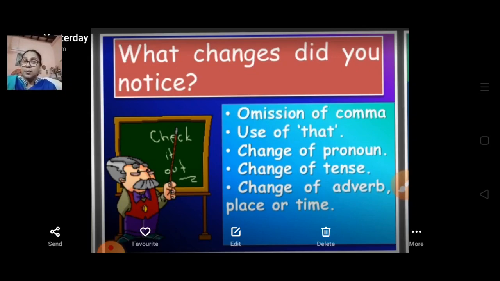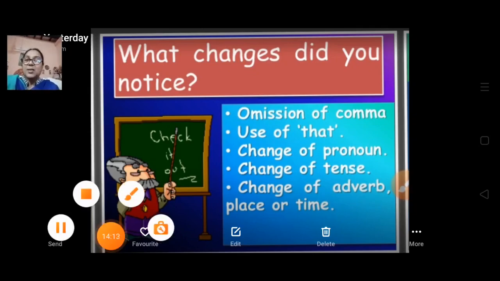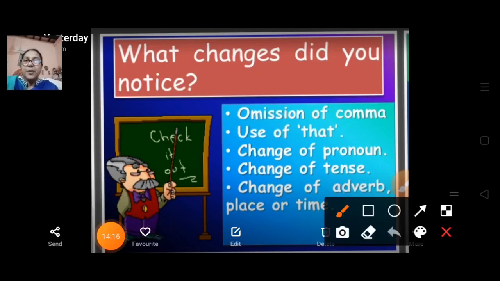Change of pronoun, we have noticed: I becomes he. And change of tense also: shall becomes would, and have becomes had. Change of adverb, place or time: now becomes then. That we have noticed in our earlier examples.